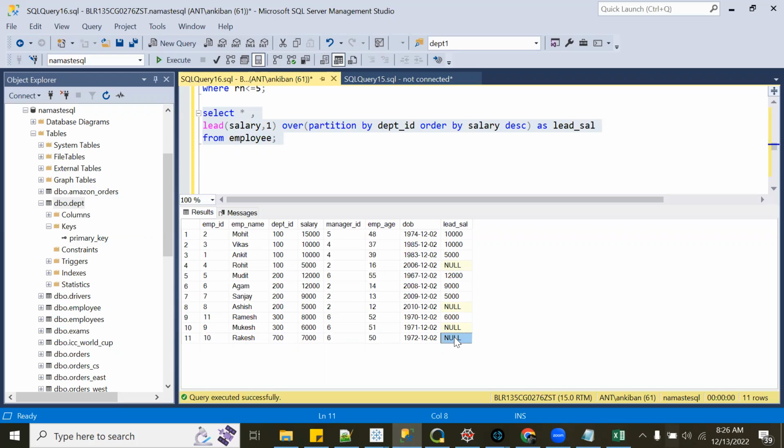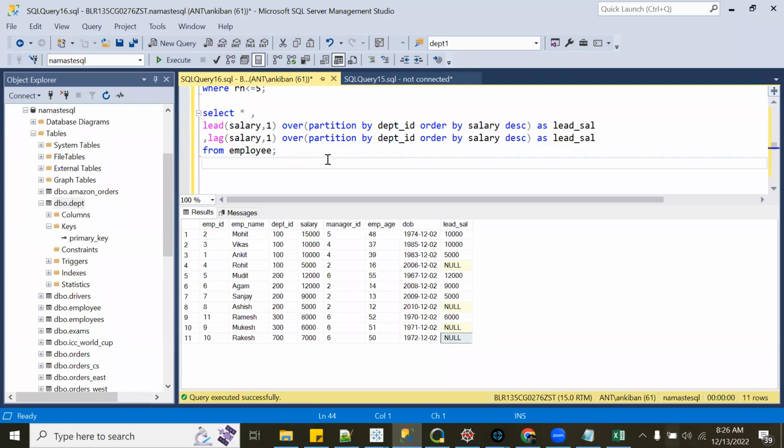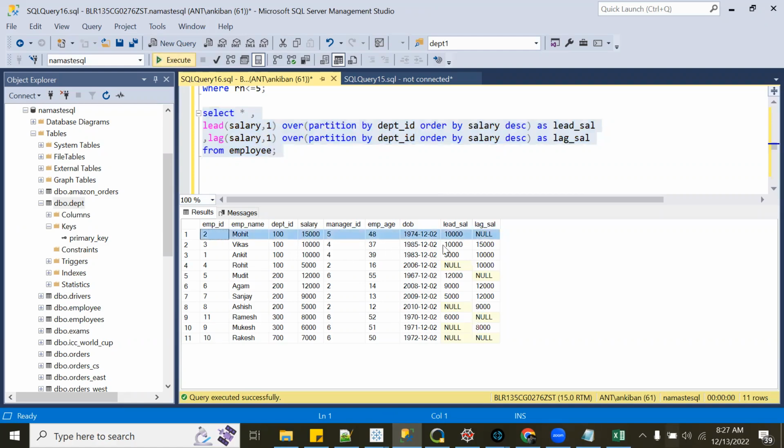Yes. Okay. Similar to the lead function, we have a lag function. So lead means next and lag means previous, right? Lead means forward, lag means backward. So it will do the reverse. It will just look at the previous value instead of the next value. So you see, now we are getting the first value as null because there is no previous value.